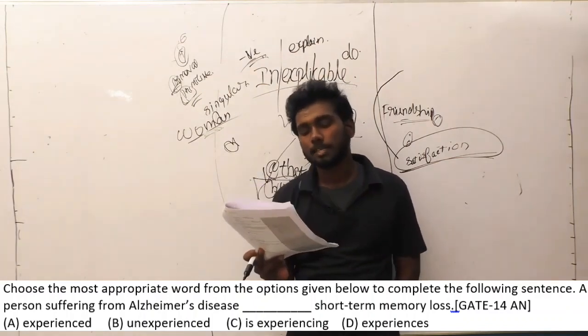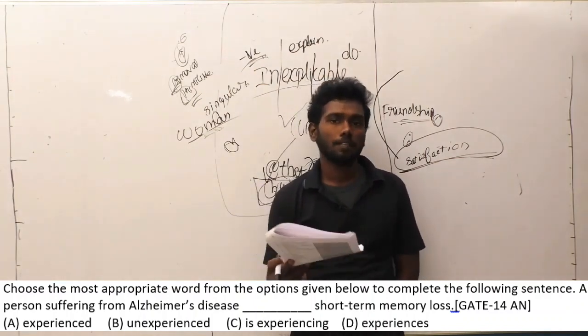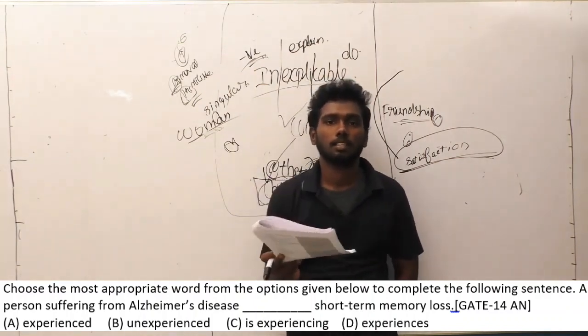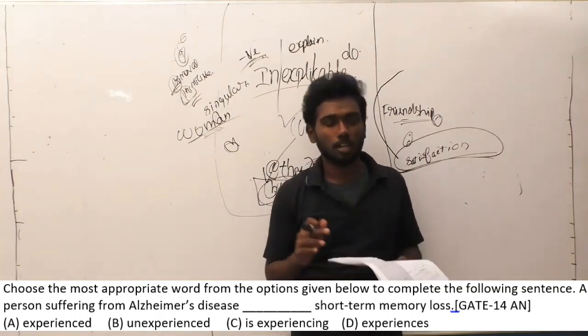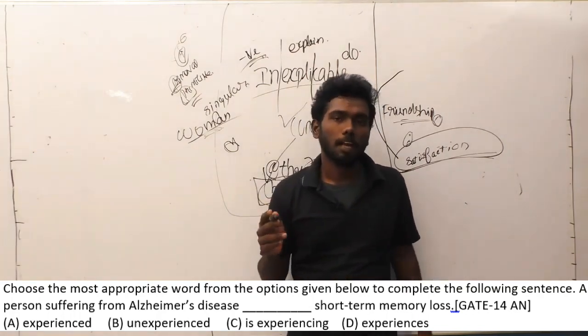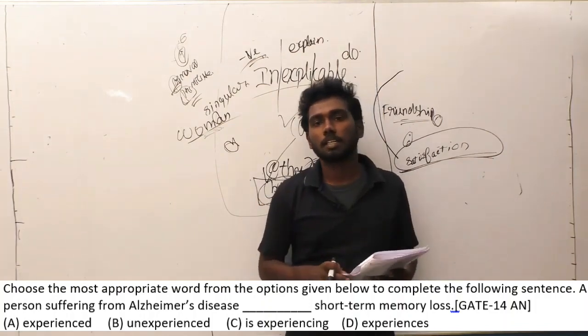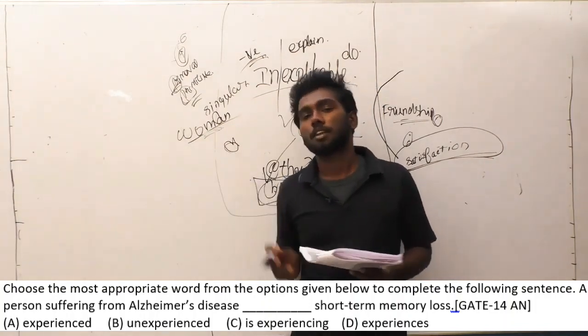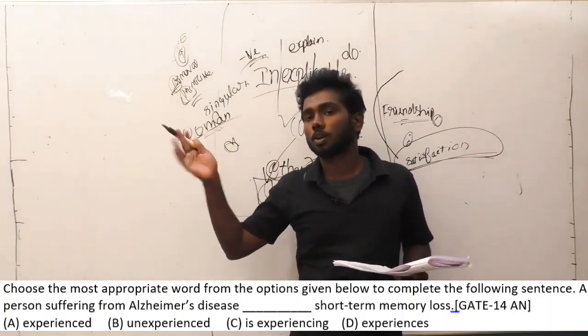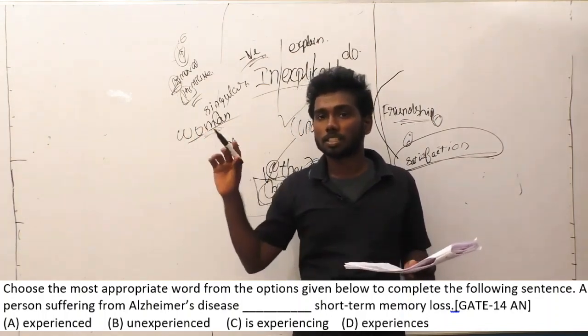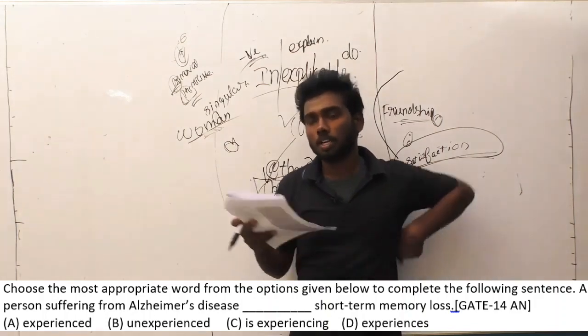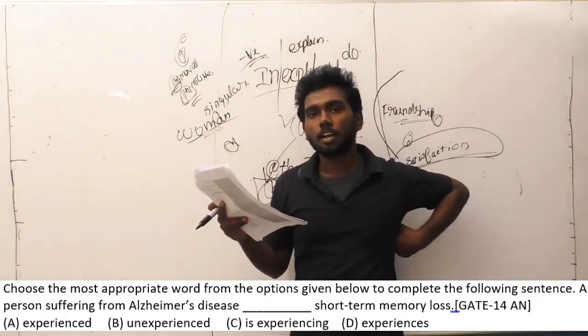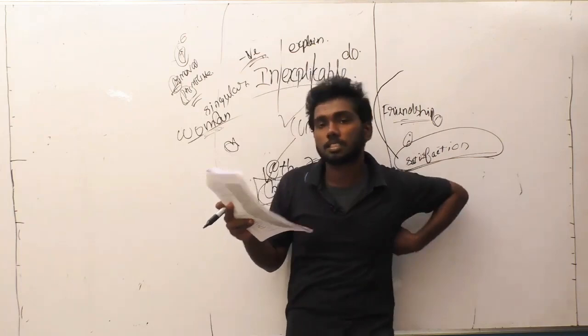Option C, experiencing memory loss, short term memory loss, is a singular subject, and in this question they did not mention that he is suffering from Alzheimer's. When this person is suffering from Alzheimer's, he is going to undergo short term memory loss, they are not saying that. So this is given in a combined way. Option C is saying something in singular, and option C is not the answer. Option D, experiences, is the answer.